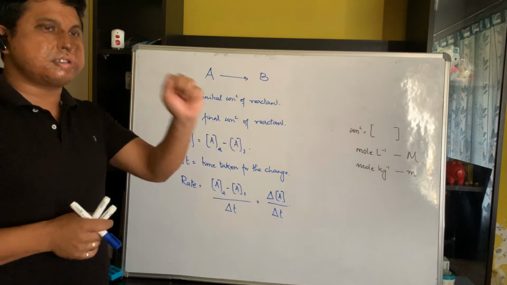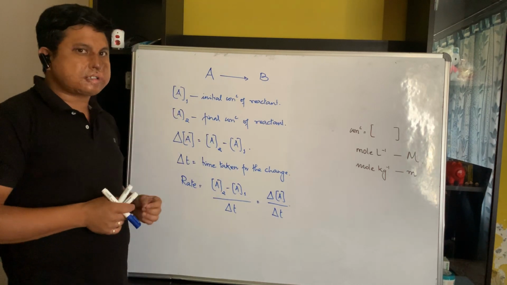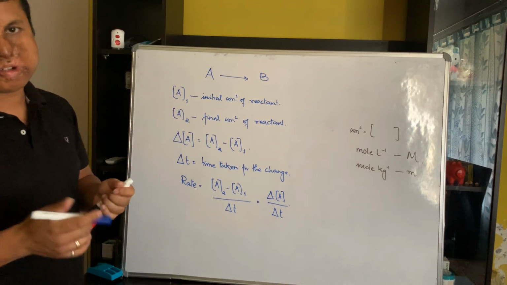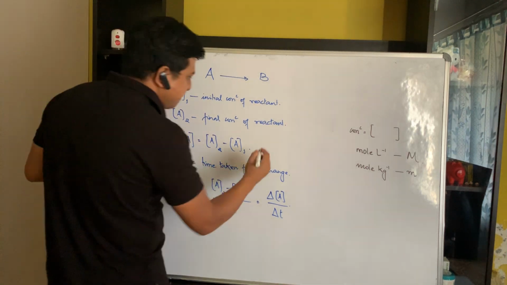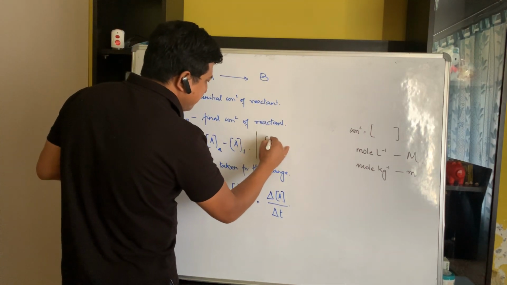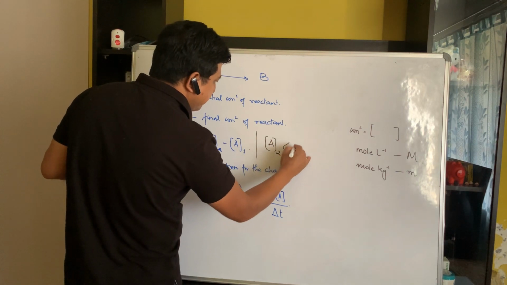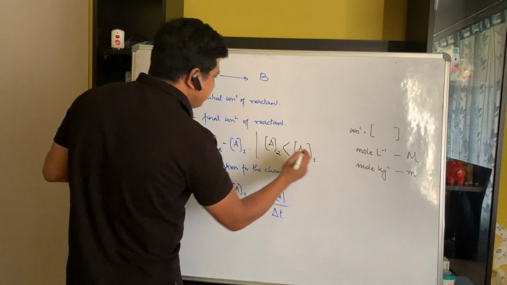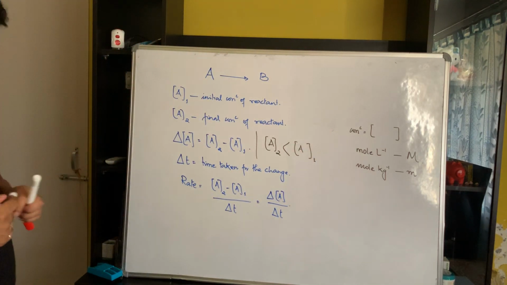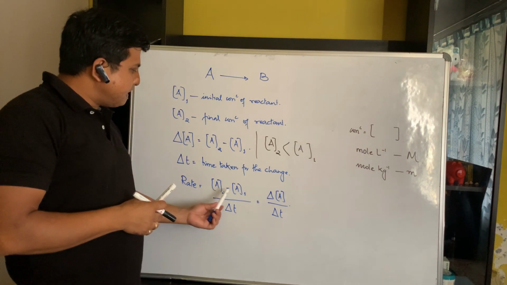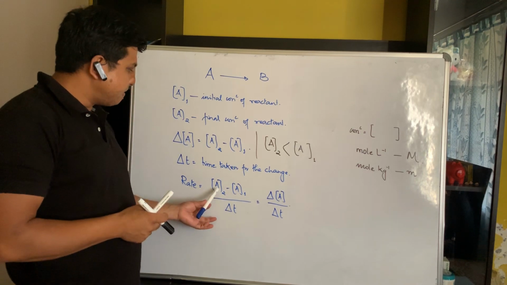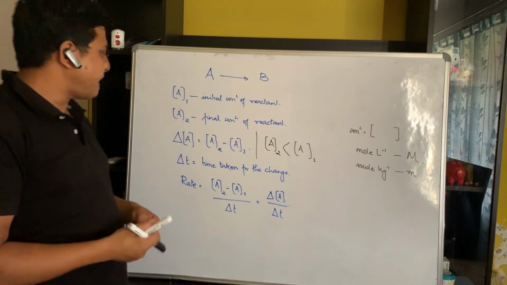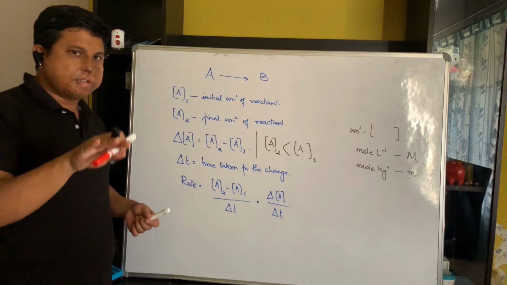So in case of reactant, the final concentration will always be less than the initial concentration, because we know the concentration of the reactants decreases with time. So out here A2 is less than A1.